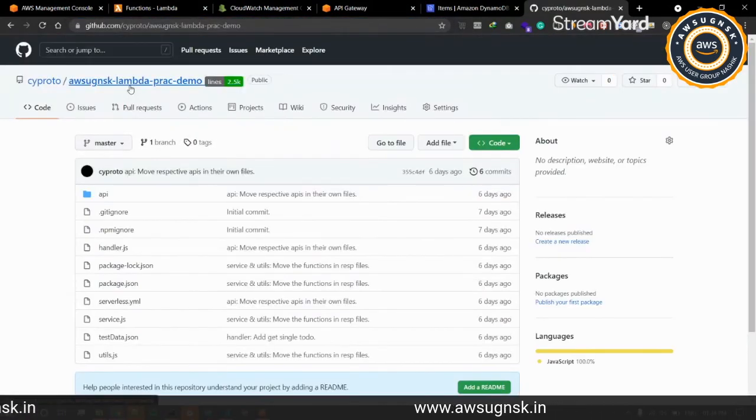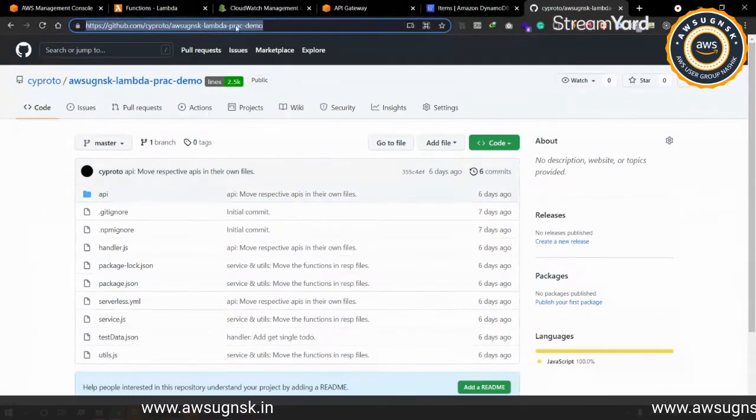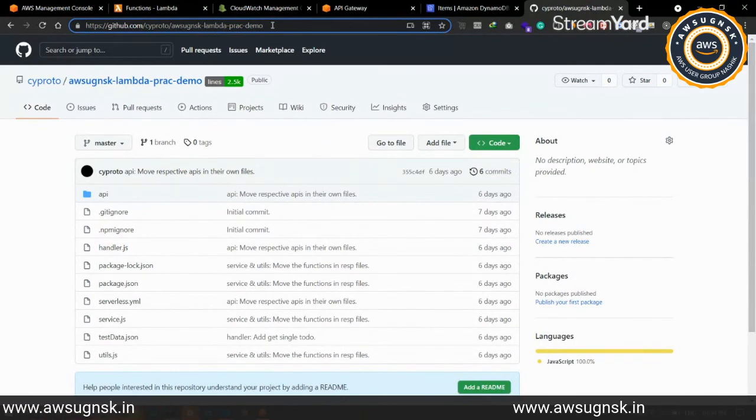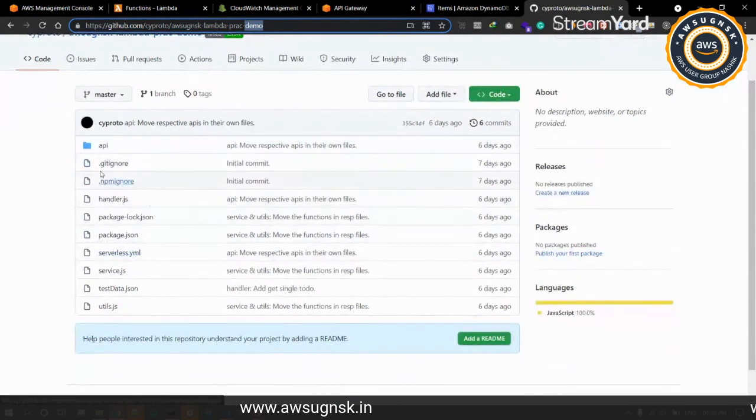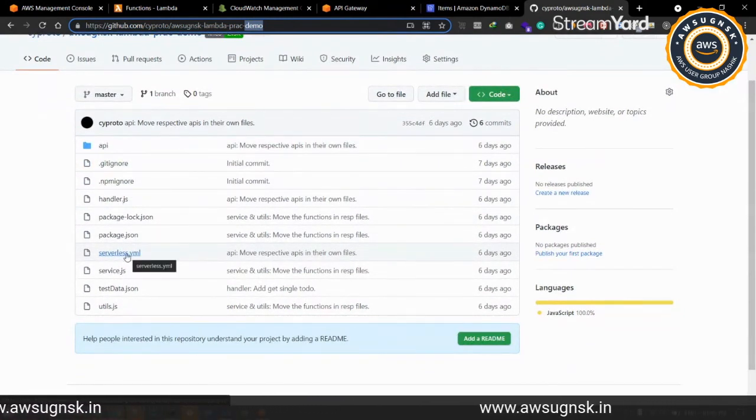I have it on my GitHub account. You will be able to get this URL and everything on the stream, so stay put for that. Then we'll just quickly go through the serverless.yaml file, where I have made the changes.